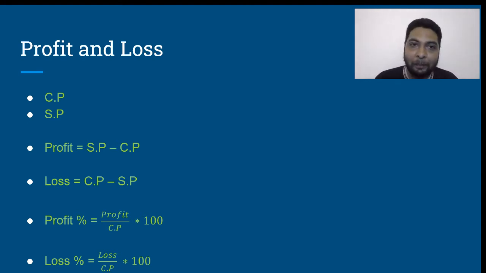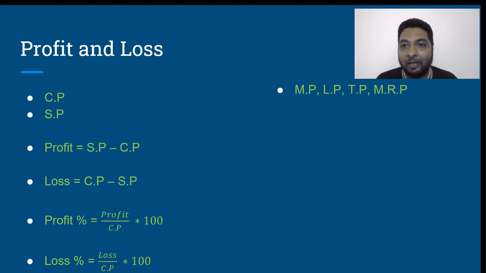So the next concept is that of discounts and market price. Certain places we call it as market price, some places we call it as labeled price, some places we call it as tag price, some places we call it as listed price, some places we call it as maximum retail price. Basically, the price which is attached to the item, which you can see on the item, right? So that is what is called as the market price.